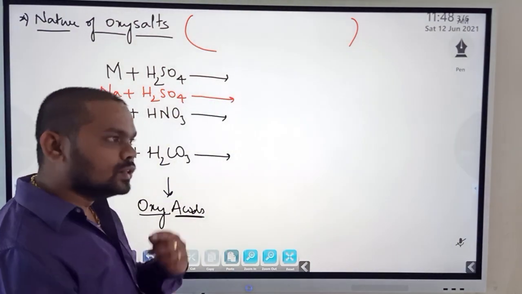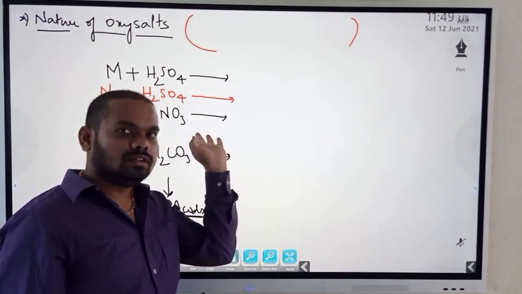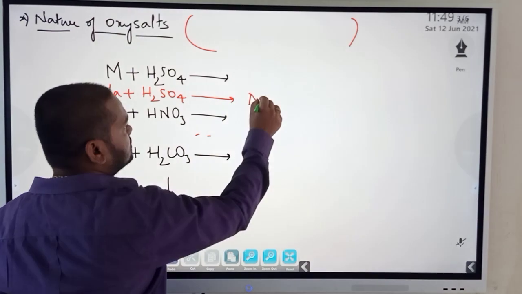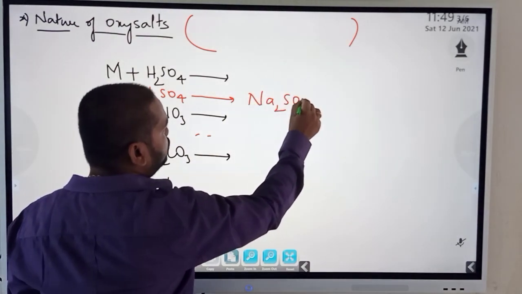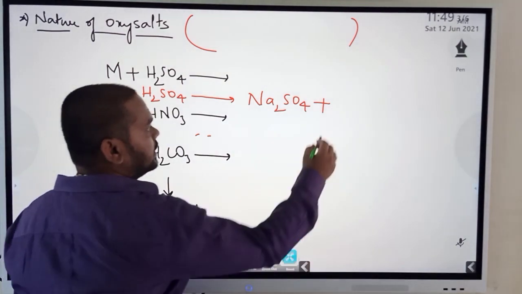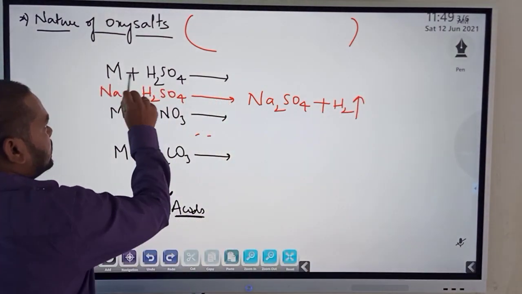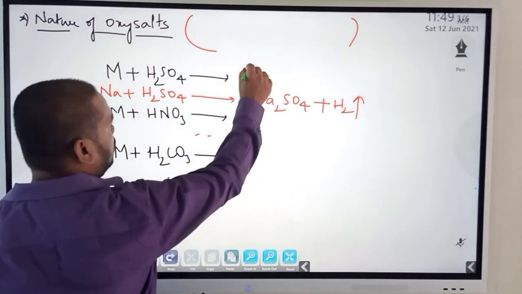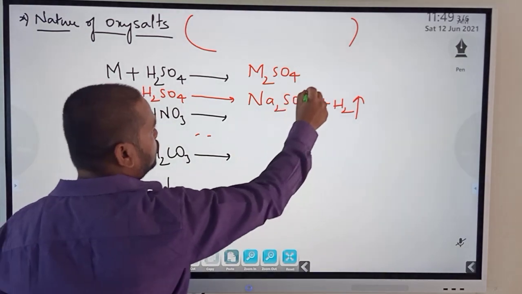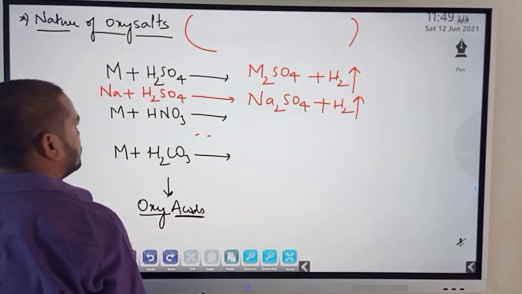I am sure you know this. Don't just wait for me to answer. Do answer first. I hope you have answered. So sodium sulfate, Na2SO4, plus what is left over? Hydrogen gas. So can I write that a metal on reacting with sulfuric acid will form a metal sulfate of this formula, Na2SO4, plus hydrogen gas is liberated.